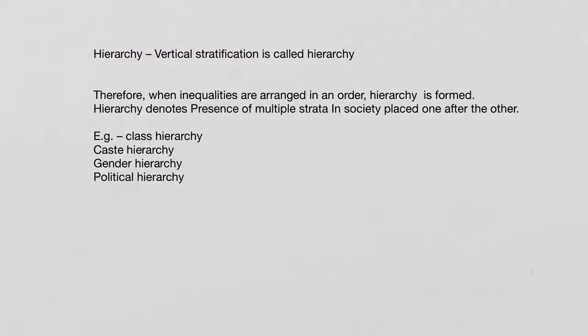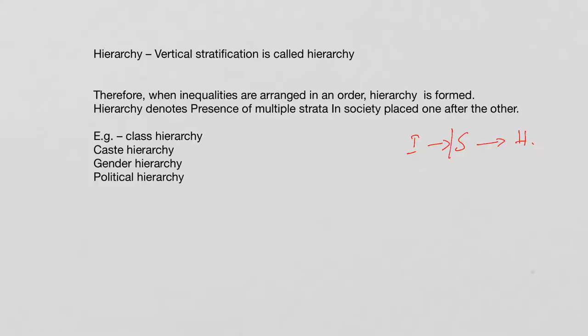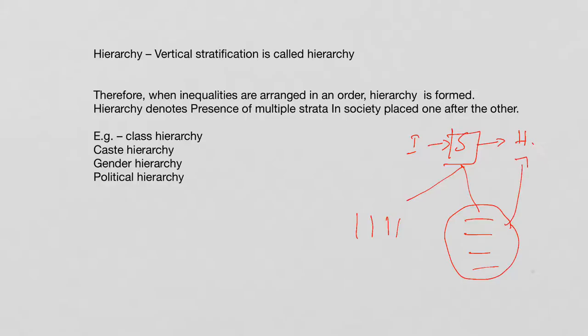So here we are trying to bring out the difference between inequality, which gives rise to stratification, which paves the path for hierarchy. Stratification means division of something into different layers or groups. Stratification can be horizontal or vertical grouping in society. This vertical stratification is called hierarchy. Hierarchy means vertical stratification. Therefore, when inequalities are arranged in an order, hierarchy is formed, whether top to bottom or lower to higher.